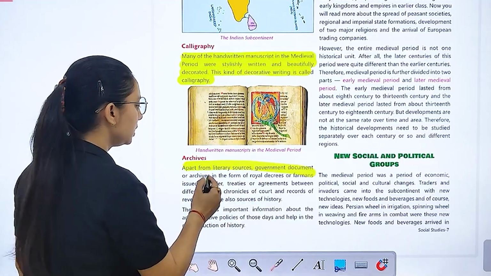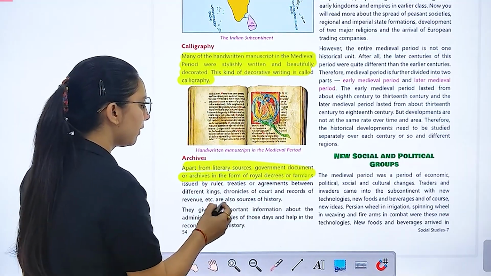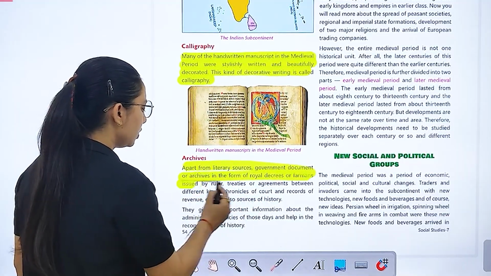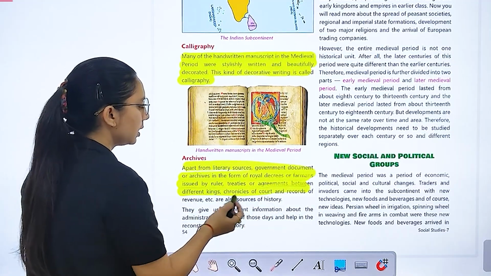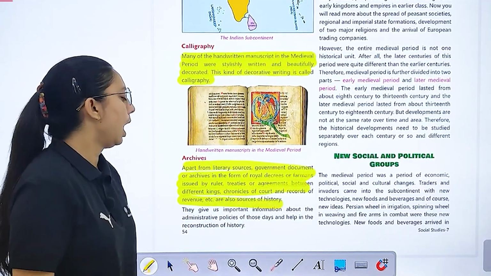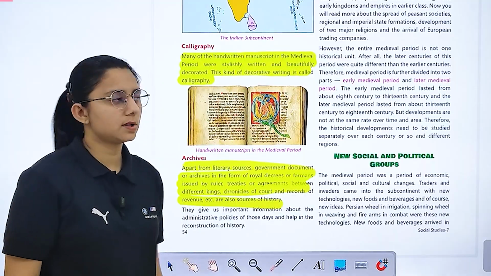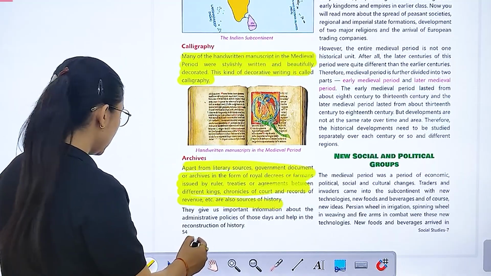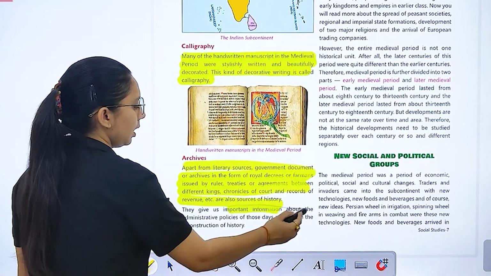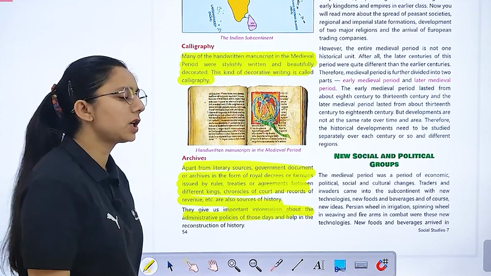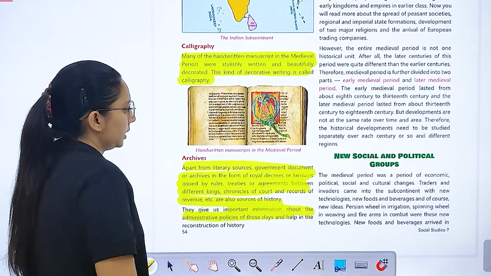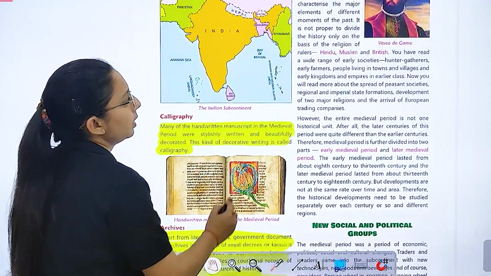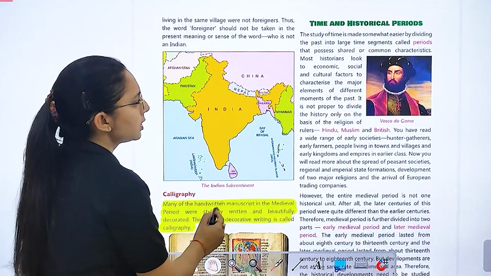Then we have archives. Apart from literary sources, government documents are archives, in the form of royal decrees or firmans issued by the ruler, treaties or agreements between different kings, chronicles of the court, records of revenue. They all are sources of history. So they give us information about administrative policy. उस टाइम पे जो administrative policies थी वो कैसी थी, वो इसकी information देता. Right?